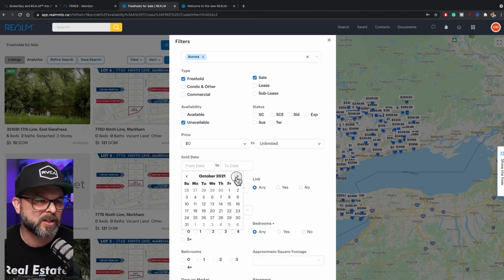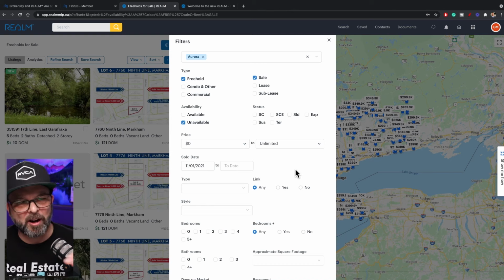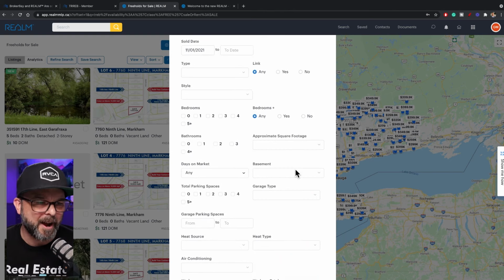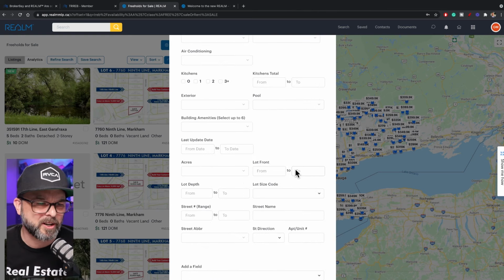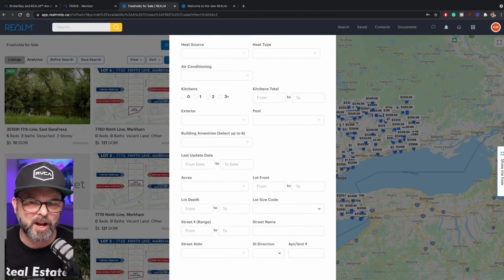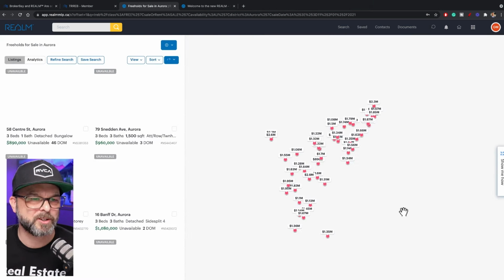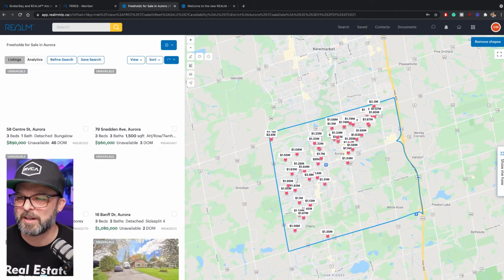So let's look up properties that are sold in November, and we're going to look at all freehold properties. We can, of course, use the search criteria to our advantage if we need to, and we just click apply, which comes up at the bottom there, which I just realized you're not seeing.